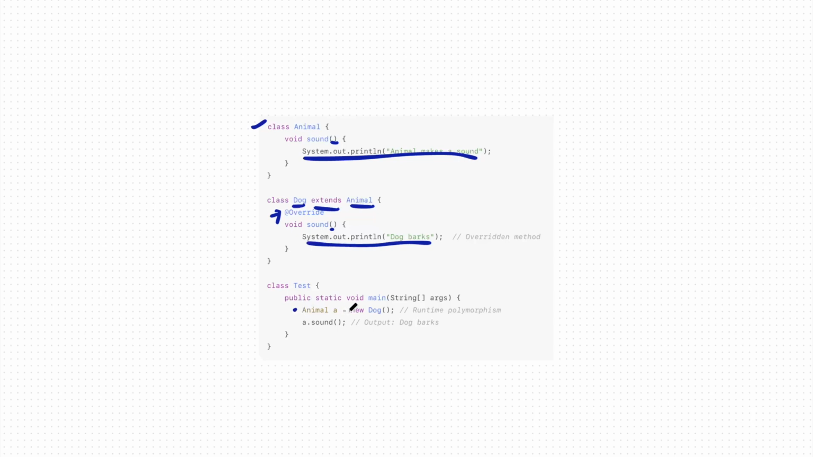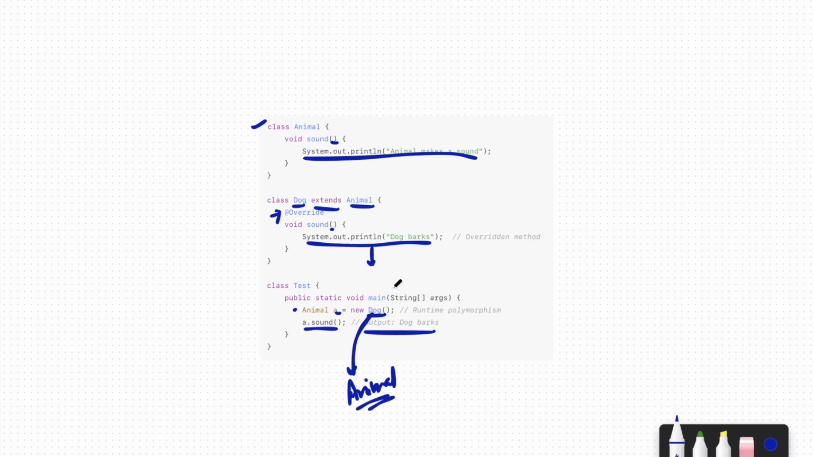Alright. So whenever you create Animal a equals new Dog and you write a.sound, it will give you dog barks, because the object you created is of class Dog, and that's why it gives this particular result. If you had created a new Animal over here, it would have given you animal makes a sound. Alright, so this is how polymorphism works, and these are the two types of polymorphism.